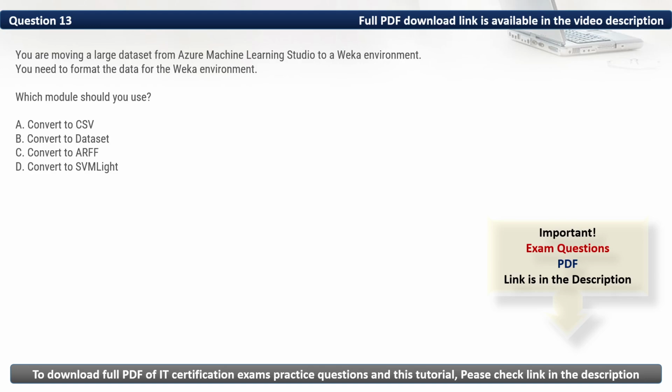Firstly, let's eliminate the incorrect options. We have A. Convert to CSV. Weka can read CSV files but prefers ARFF, which includes metadata like attribute types. Then we have B. Convert to dataset. This does not change the format to ARFF, making it unsuitable for Weka. Then we have D. Convert to SVM Lite. SVM Lite is for support vector machine models, not Weka. As such, the module that we should use is Convert to ARFF. Thus, the correct option is C.